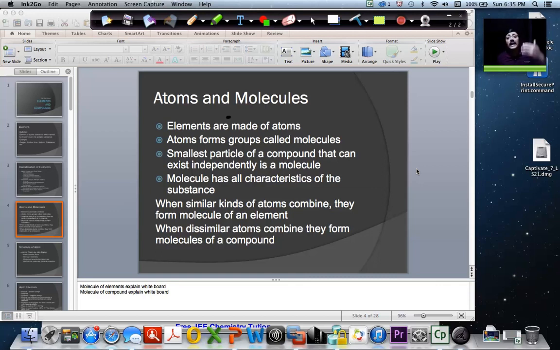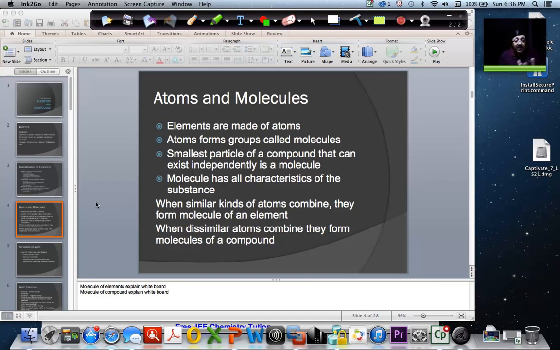Then we looked at the next example, where atoms of different elements come together to form a group. That is again a molecule, but it is a molecule of a compound, like carbon dioxide. I hope that gave clarity on molecules and atoms. So when similar kinds of atoms combine, they form a molecule of an element, right? O2, P4, all these were examples.